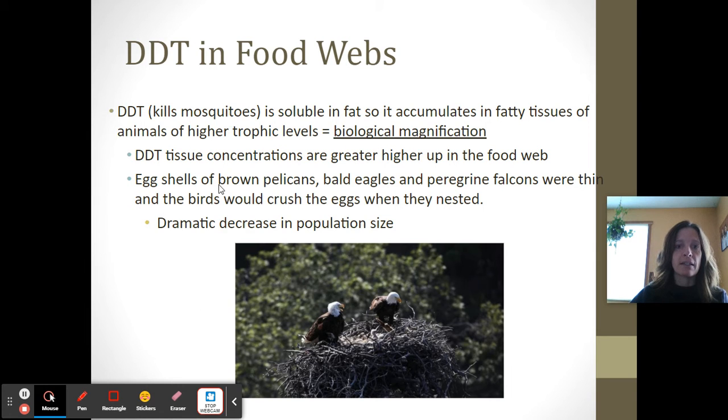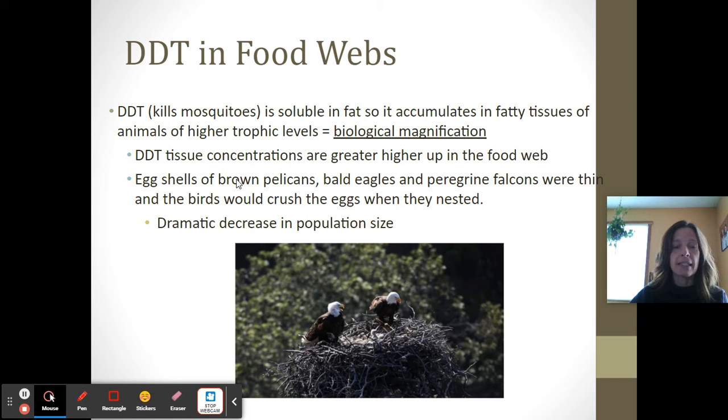And then you get a top predator like a brown pelican or a falcon or bald eagle, and they eat a few of those big fish, they're going to have tons of DDT in them, or any kind of chemical that is soluble in fat. The heavy metals, like mercury, are all going to do the same thing.